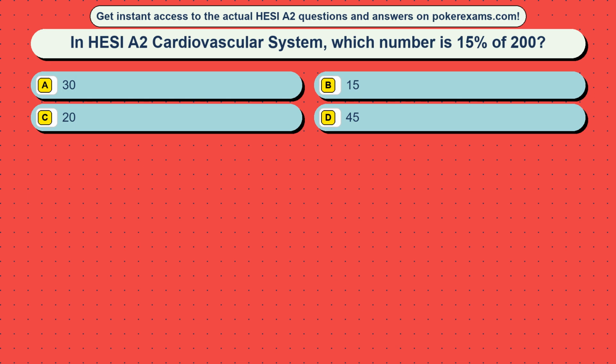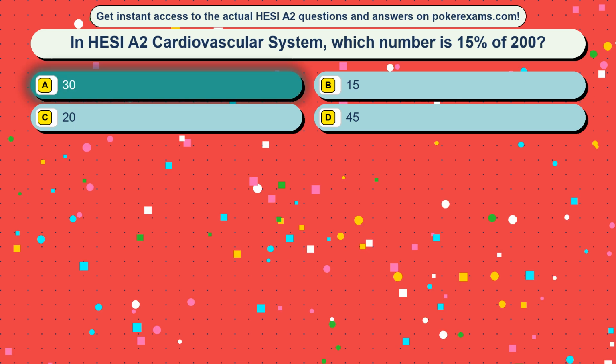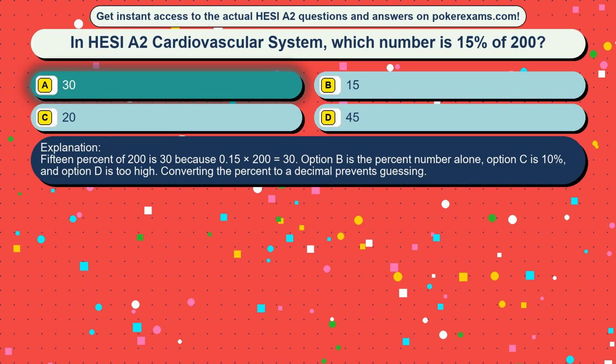Option D, 45. The correct answer is option A, 30. 15% of 200 is 30 because 0.15 times 200 equals 30. Option B is the percent number alone, option C is 10%, and option D is too high. Converting the percent to a decimal prevents guessing.